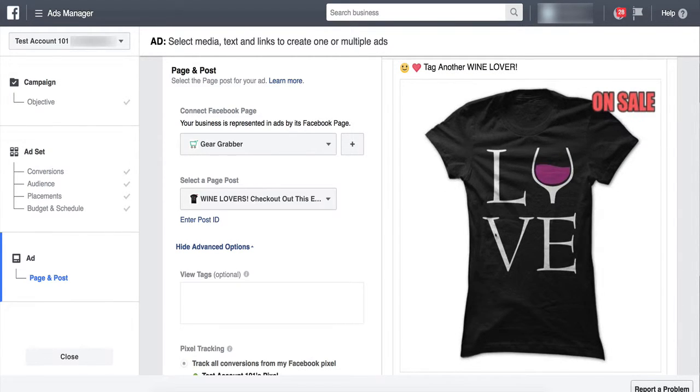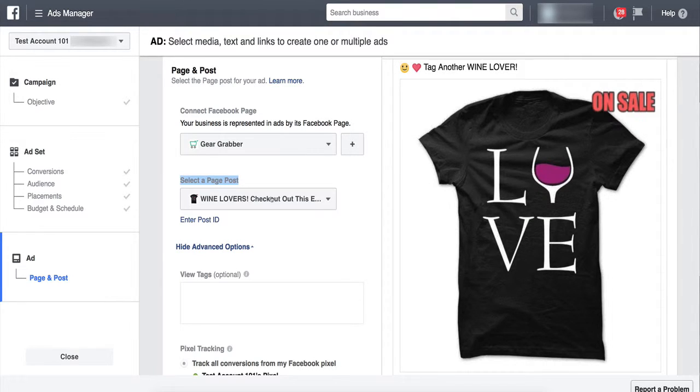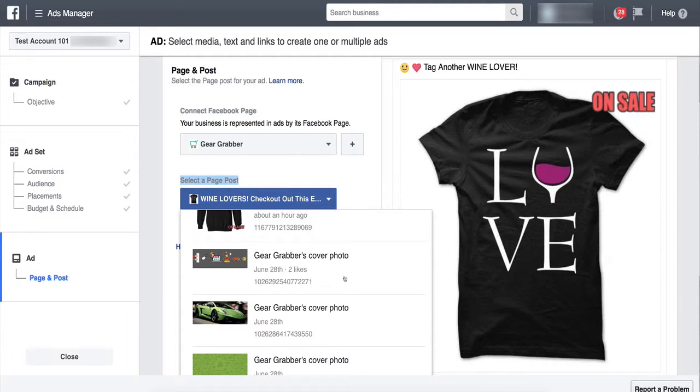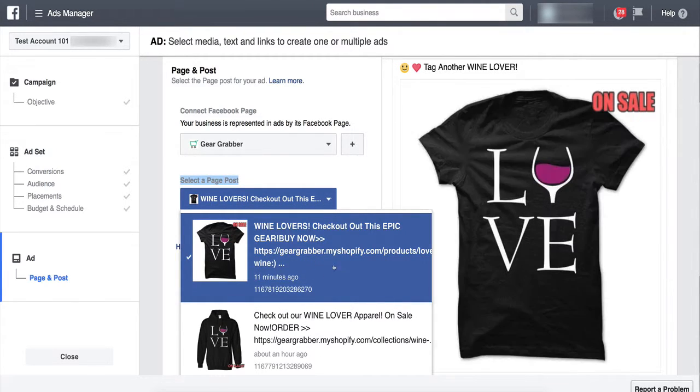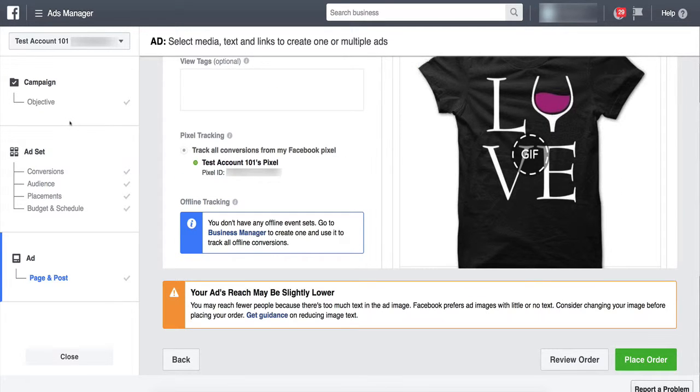And it's ready. Right? Now, if your post doesn't automatically come up, there's a button here that says select page post. And this shows all of the different posts you've ever made on your fan page. So, you should be able to see the one that you just most recently posted. And then you can scroll down, make sure that your pixel and everything is selected. And then right here at the bottom, you just hit place order and you've built your ad.